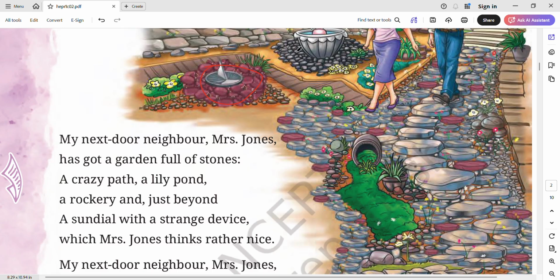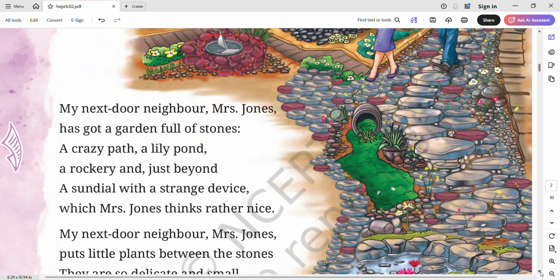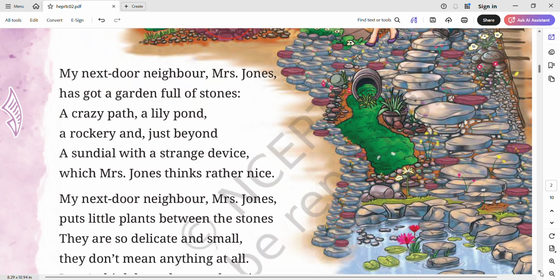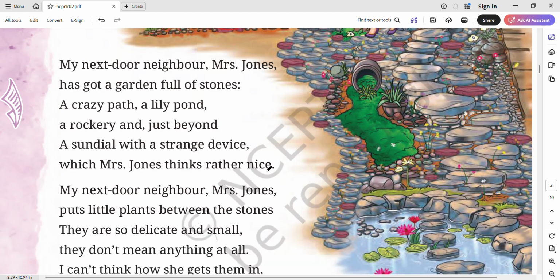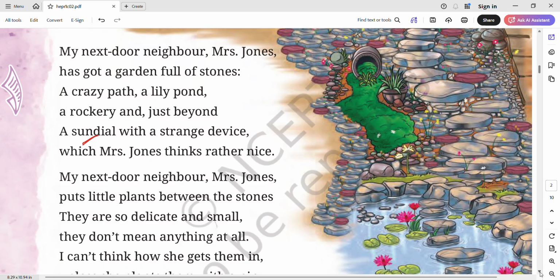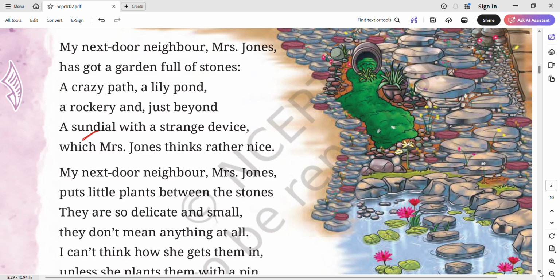Now, it was a sundial that was also there in the garden, and she was thinking it is quite nice, which Mrs. Jones thinks rather nice, which refers to the sundial here. It is the sundial that she thinks is very nice, in the garden. My next door neighbor, Mrs. Jones. Again this line is repeated, and whenever we repeat the same words or lines again and again in the poem, it is called refrain.